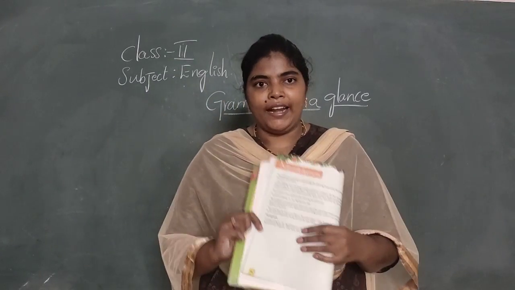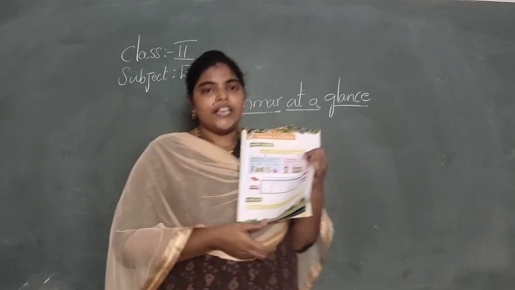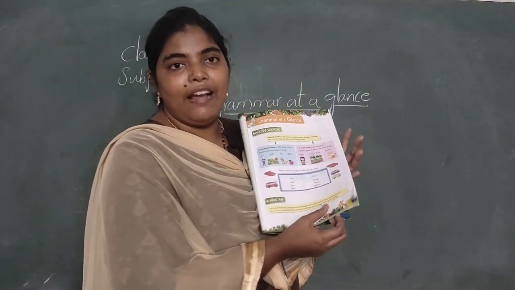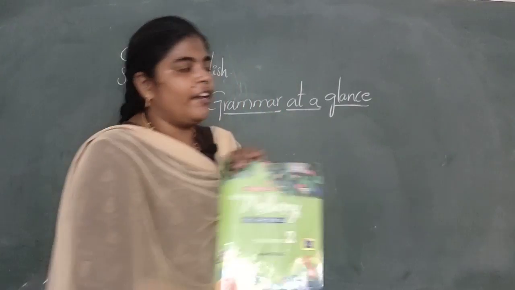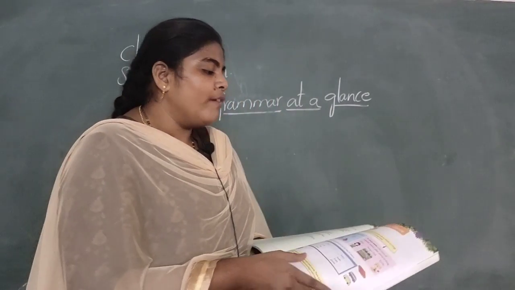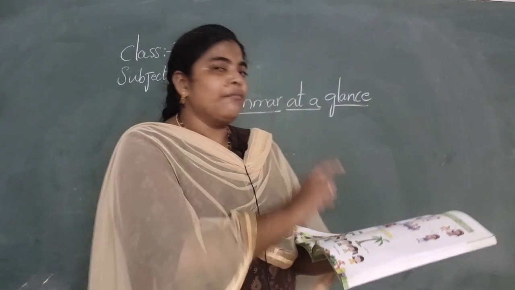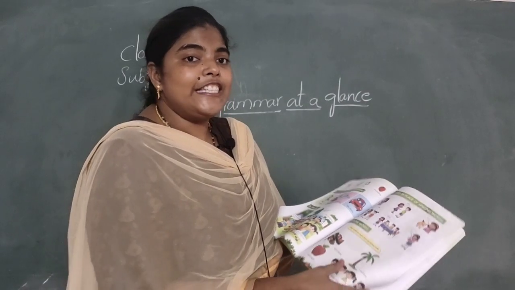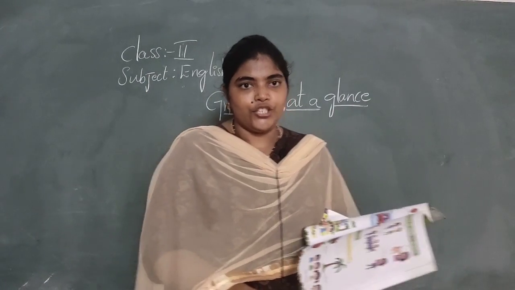So I have a plan. Open your page number 11 from your course book. I want to cover some grammar from this book and also the first lesson's grammar in this class today.